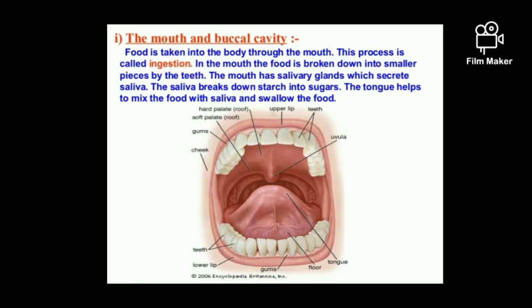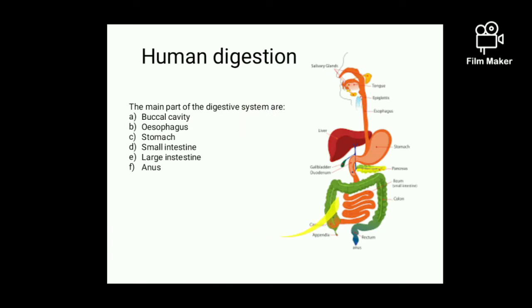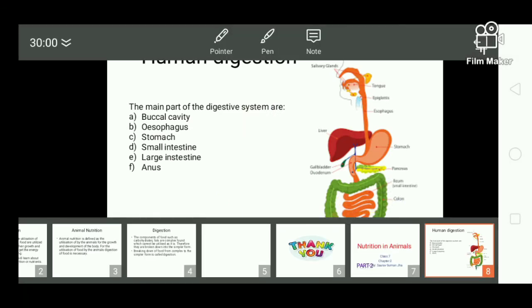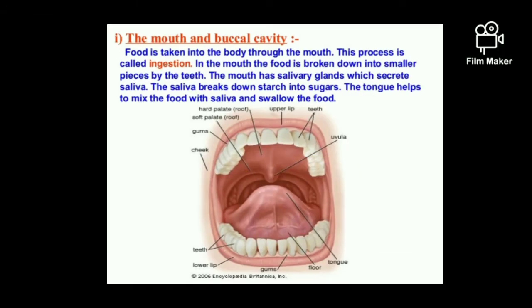When the food is churned into small fine pieces, it also gets mixed with saliva, which is secreted by the salivary gland.